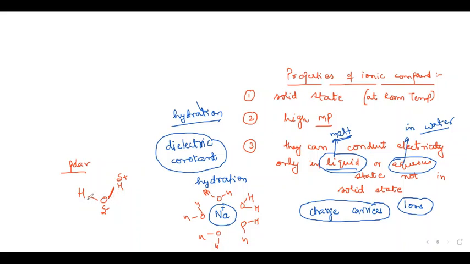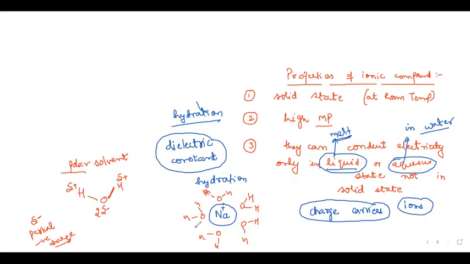On oxygen there will be two delta negative, because of both hydrogens. Delta means partial charge: not completely transferred, just attracted toward it. This is called a polar solvent.